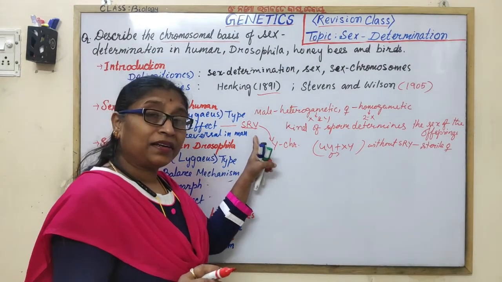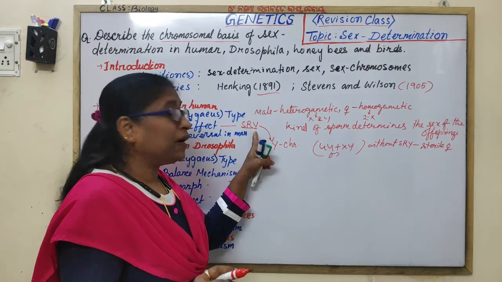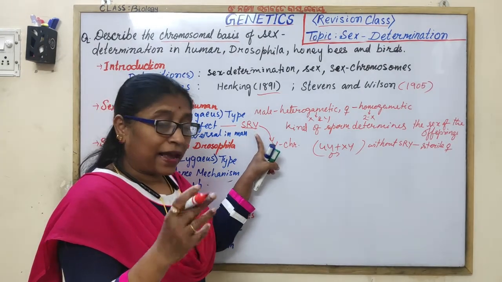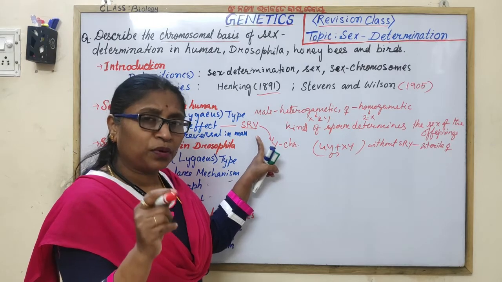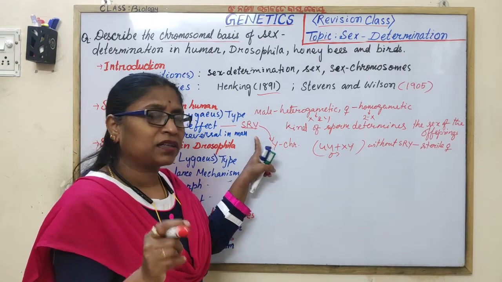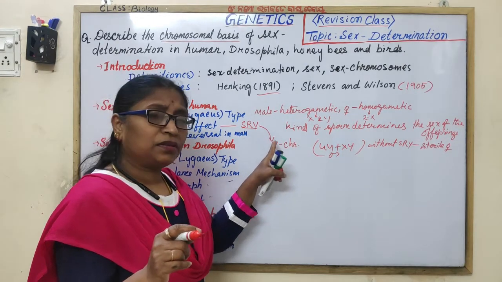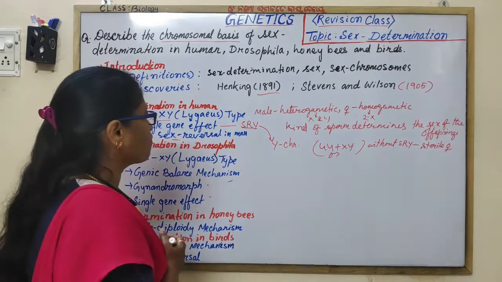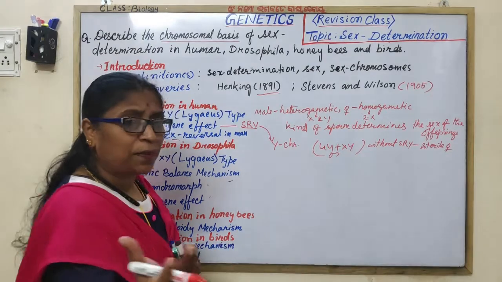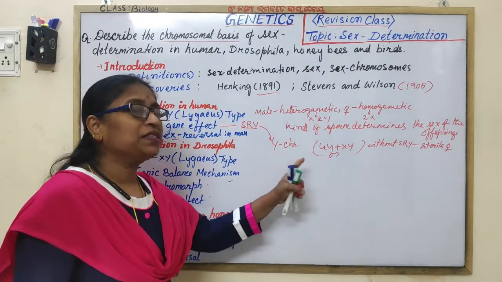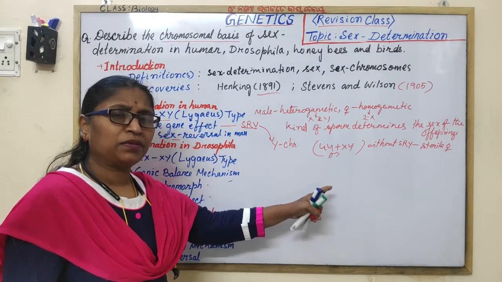What does it regulate? SRY encodes one protein, the testis determining factor. That is why SRY is important: it influences the development of testis. If it is present, it develops the testis.